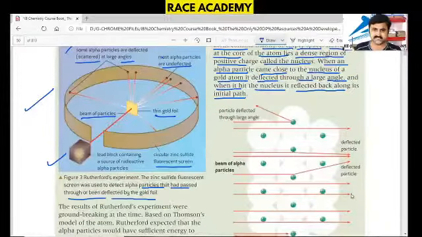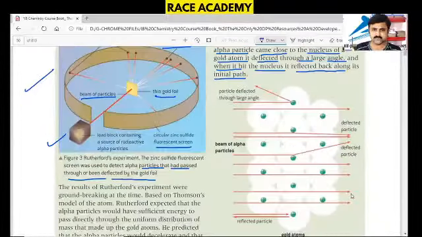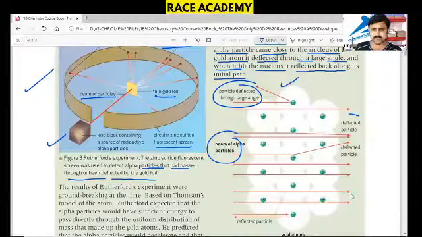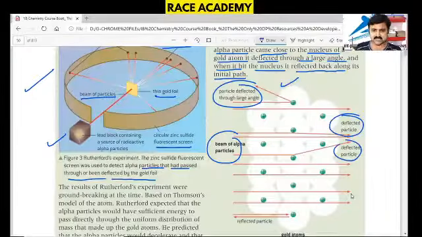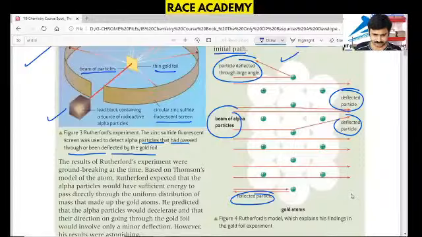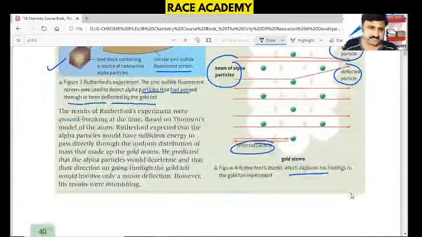In this picture, if you observe, a particle deflected through a large angle is shown here, and the beam of alpha particles is moving along the red line shown here. Deflected particles are shown here, and a reflected particle is shown with the back arrow mark here. That means Rutherford's model explains his findings in the gold foil experiment in this picture.